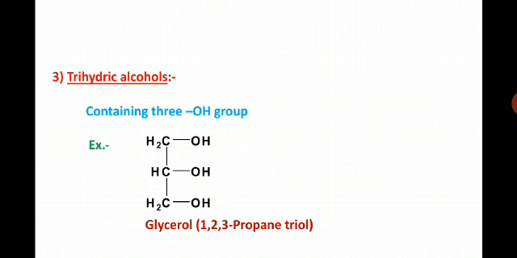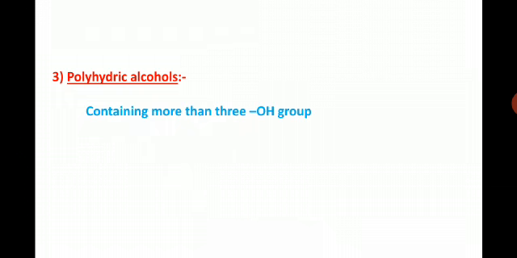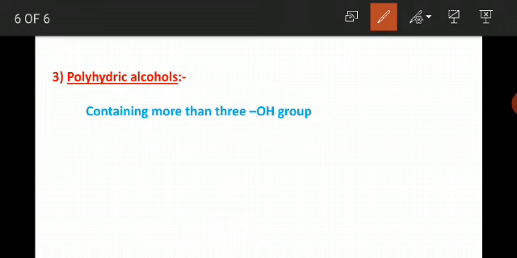And the last class of alcohols is polyhydric alcohols. Poly means many, and hydric means hydroxyl group.